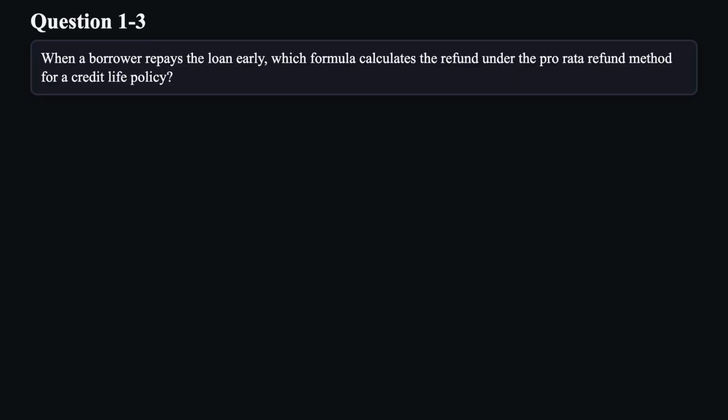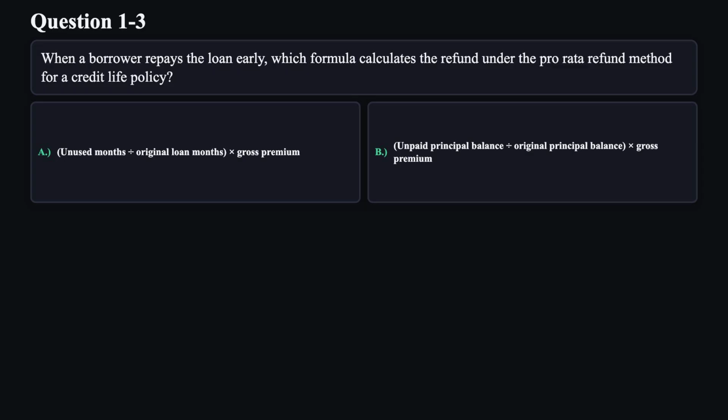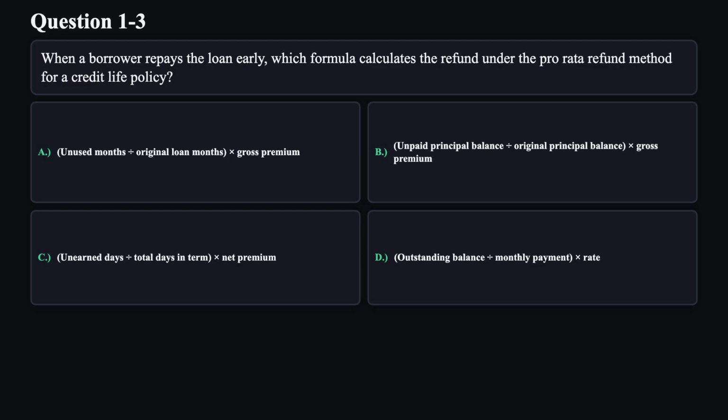Question 3. When a borrower repays the loan early, which formula calculates the refund under the pro rata refund method for a credit life policy? A. Unused months divided by original loan months, multiplied by gross premium. B. Unpaid principal balance divided by original principal balance, multiplied by gross premium. C. Unearned days divided by total days in term, multiplied by net premium. D. Outstanding balance divided by monthly payment, multiplied by rate.